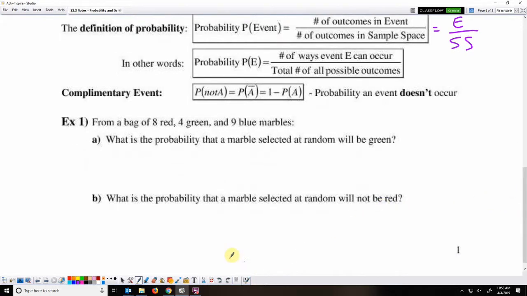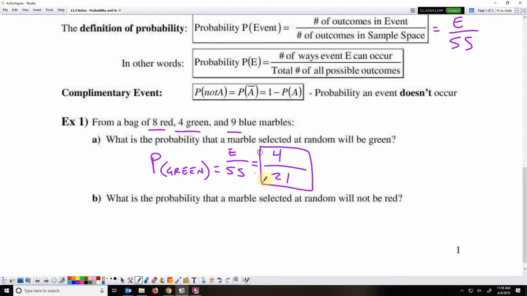So example 1, from a bag of 8 red, 4 green, and 9 blue marbles, what is the probability that a randomly selected marble will be green? So the probability of a green marble. There are 4 green marbles, so we want our event over sample space. The event is green, 4 green marbles. The sample space is all the marbles, 8, 4, and 9. And that's a total of 21 marbles. So 4 out of the 21 are green. So the probability of green is 4 out of 21.